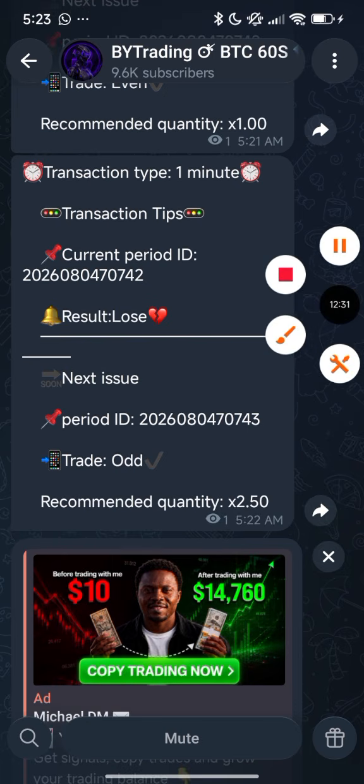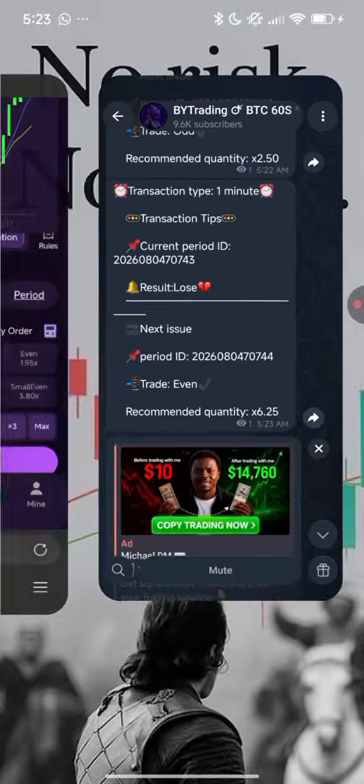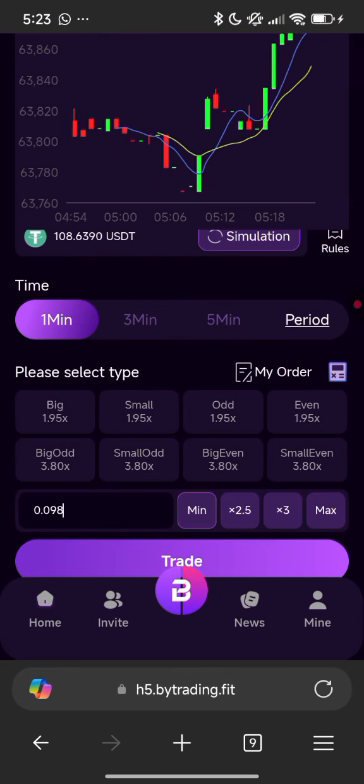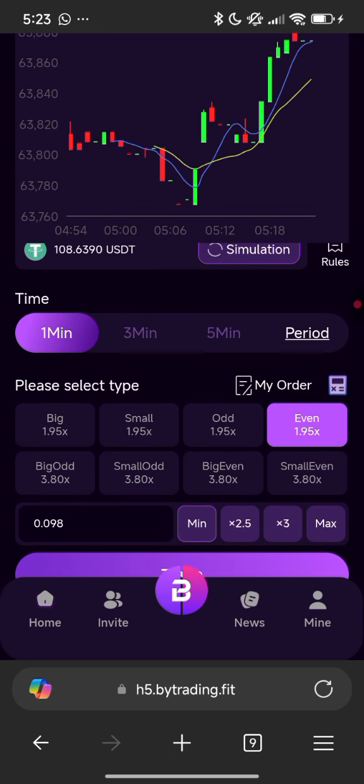Alright, this is 5:23. You can see it's popped up now. They have a loss on the 5:22 trade now. We're trading on 5:23 now. They were trading on even. Quickly minimize, go over to it and click on even. Now once you click on even, make sure it's on 1 minute time frame and closely look at my balance. I have 0.8 USDT.